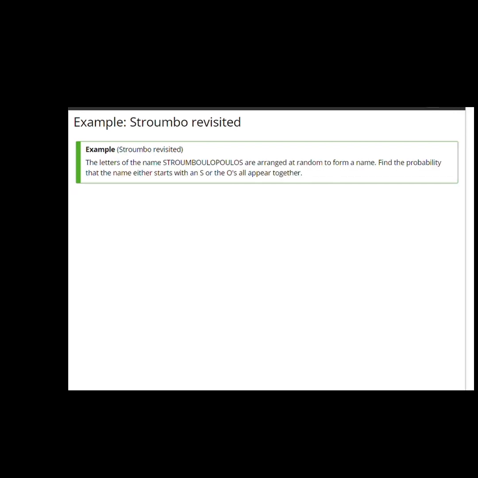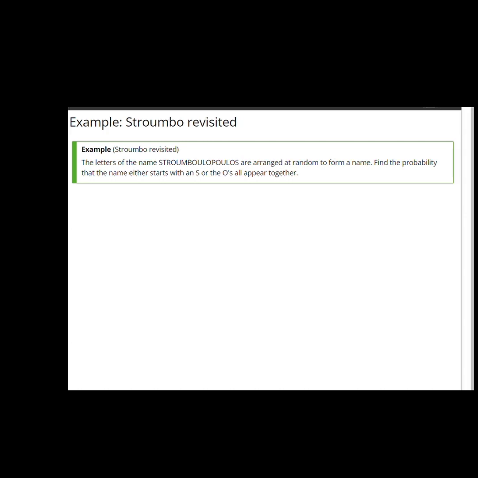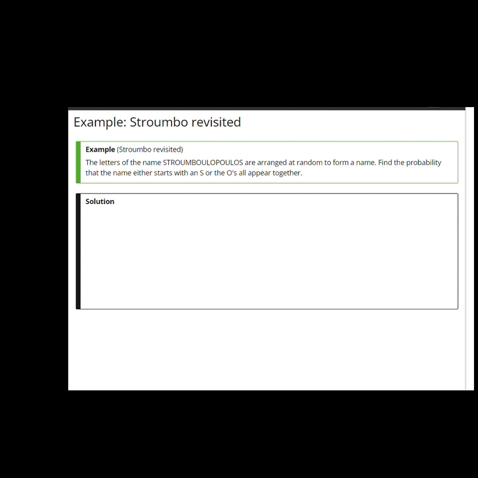Example. Strombo revisited. The letters of the name Strombolopolis are arranged at random to form another name or word. Find the probability that either the name starts with an S or that the O's all appear together. Solution. Let A be the event that the name starts with an S, and B the event that the O's occur together. The probability of A is 2 over 17, since there are 2 S's and 17 letters altogether that could appear in the first place.